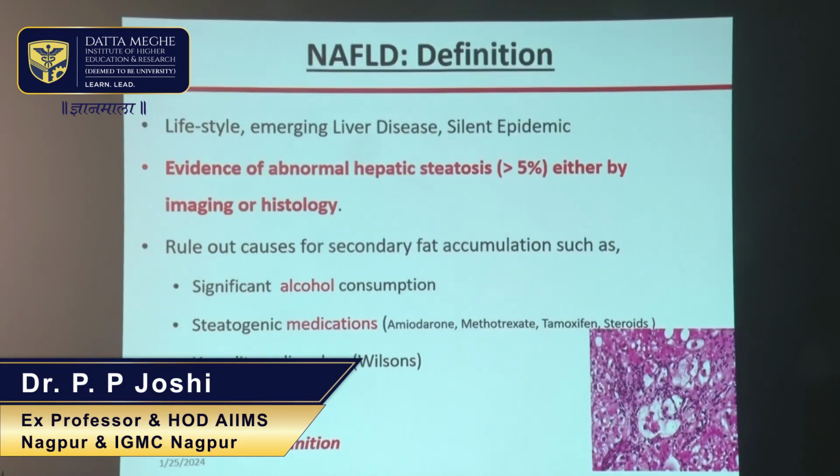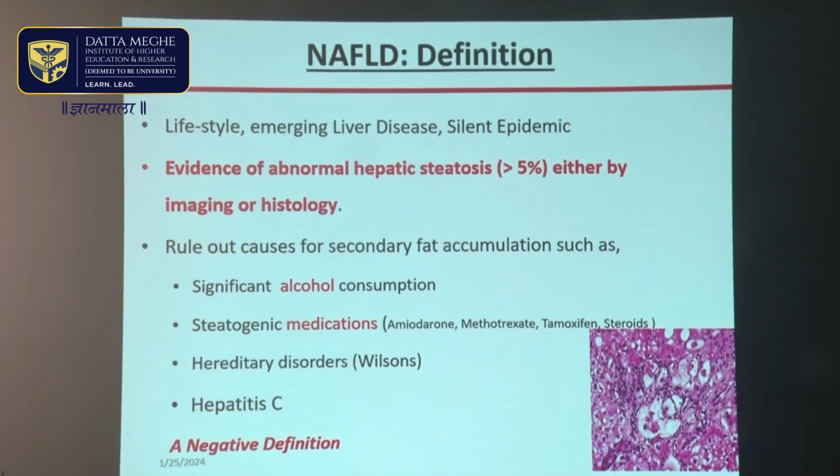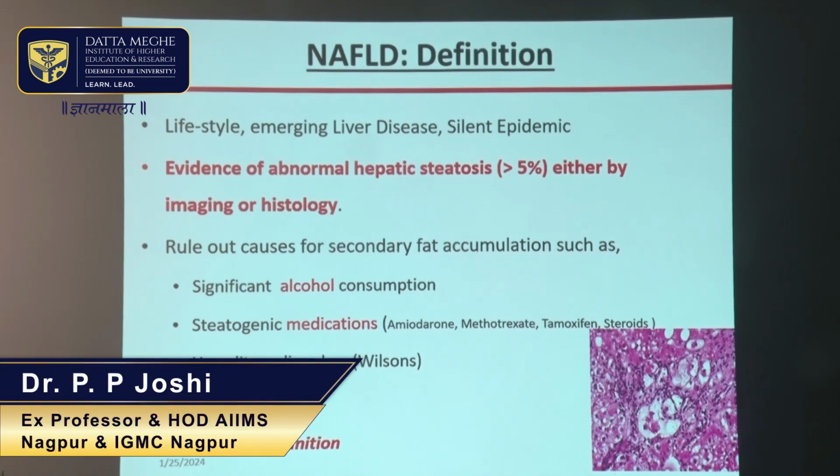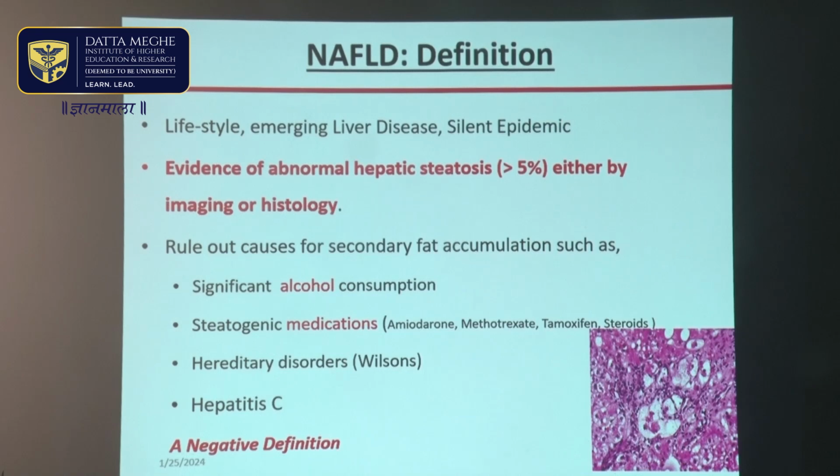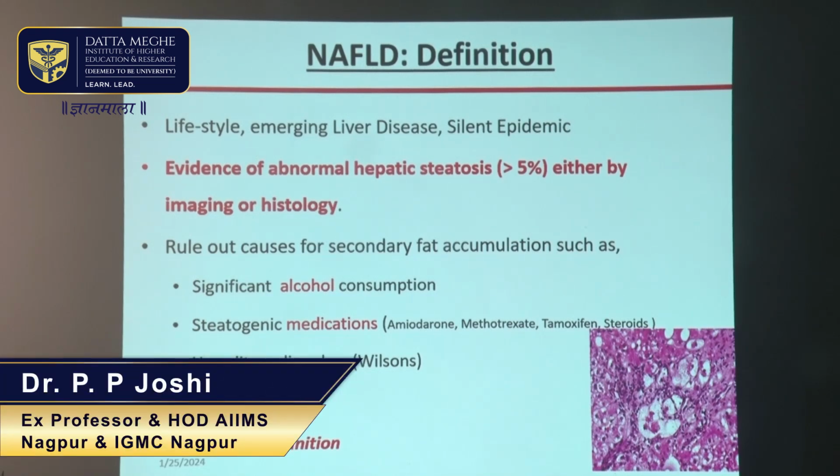Now, what is very important is that non-alcoholic fatty liver disease is now emerging as a very important cause of cirrhosis of liver, because it is fairly common. It's a lifestyle disease, and it's a silent epidemic because it does not cause any symptoms, and therefore these patients may only be detected in an advanced stage. And people are happy because they are not consuming alcohol but are obese, and that leads to fat deposition in the liver, which can subsequently progress to cirrhosis of liver.